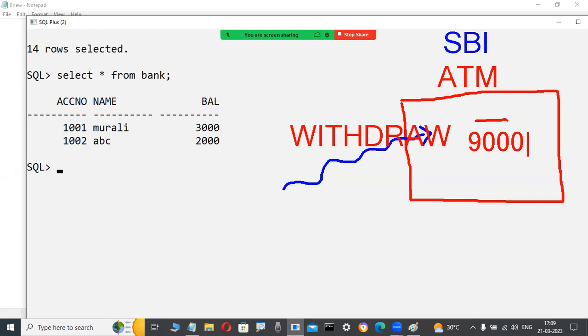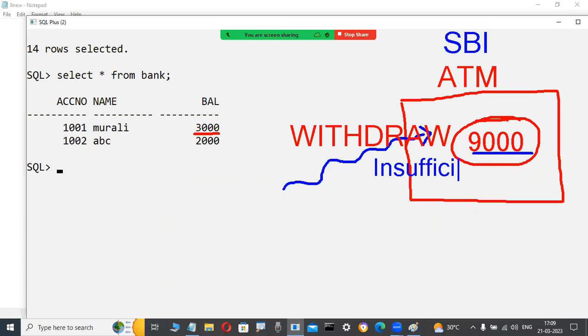I'm typing 9,000 rupees only. Is it possible to withdraw 9,000 rupees? No, not possible. Why? Because my balance is 3,000 rupees in the bank, but I'm withdrawing 9,000 rupees. Impossible. In this case, whenever I type 9,000 rupees, it will give us a message. What is the message? Yes, very good. Insufficient funds. Some fellows are telling correctly.